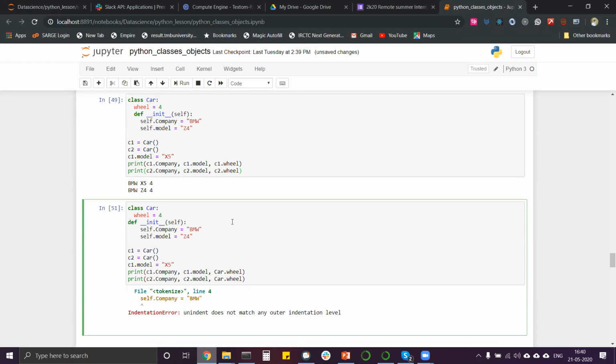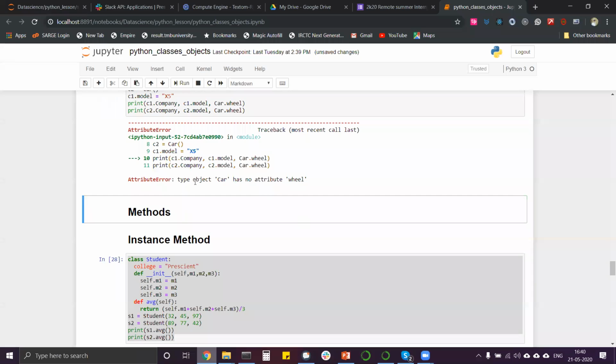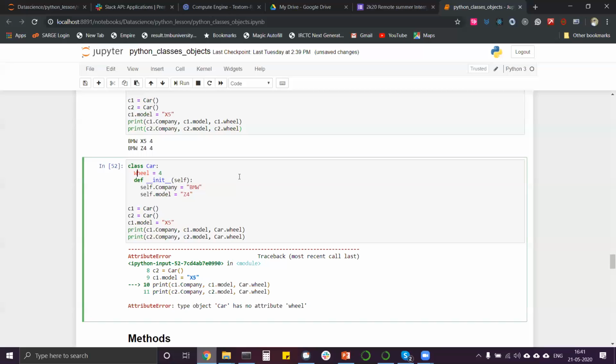Suppose what I will do, instead of wheel with a capital, I will type wheel in small. I will get a name error, attribute error, because that wheel is small and this wheel is capital. I will get an error. Diksha, you didn't get the issue now. You got the issue where you were mistyping it. It's a mistyping error.